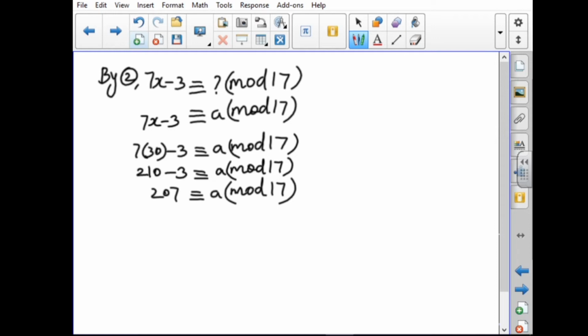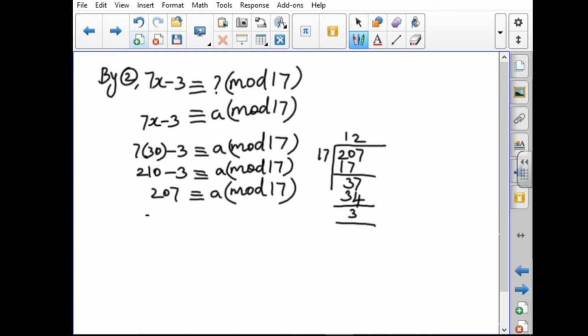This is the dividend, this is the divisor, this is the remainder. If you divide 207 by 17, 1 times 17 is 17, 2 times is 34, and the remainder is 3.